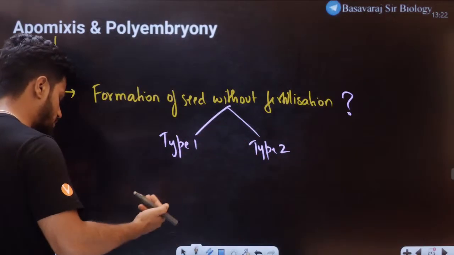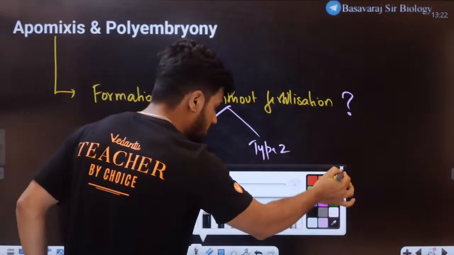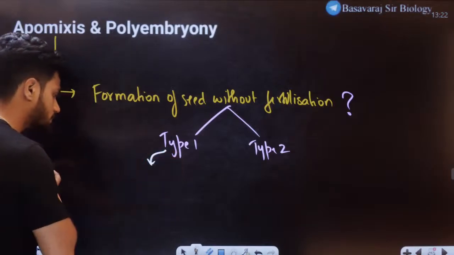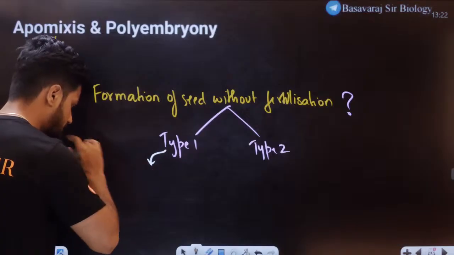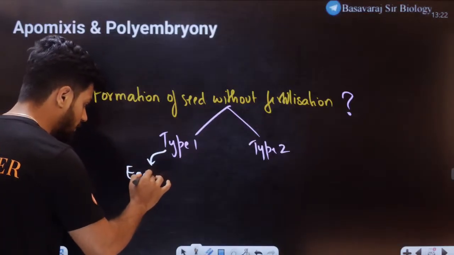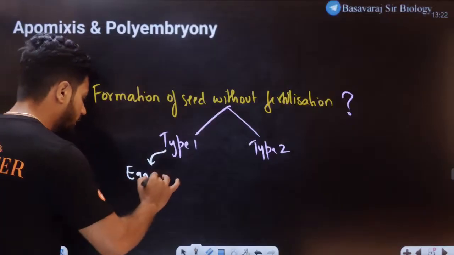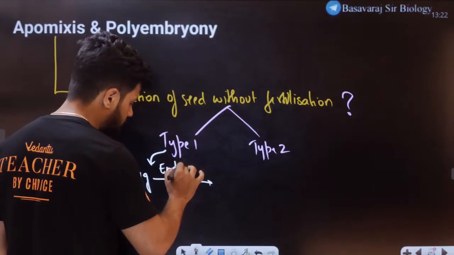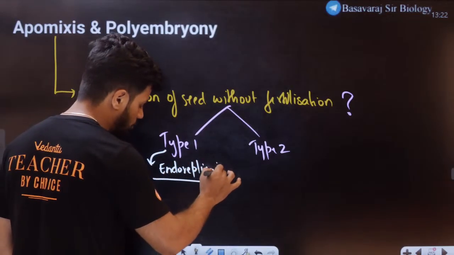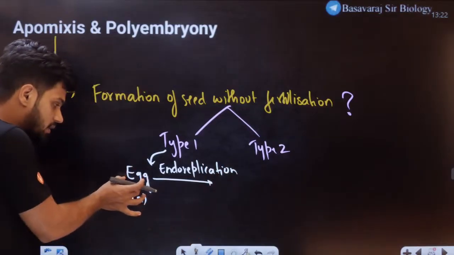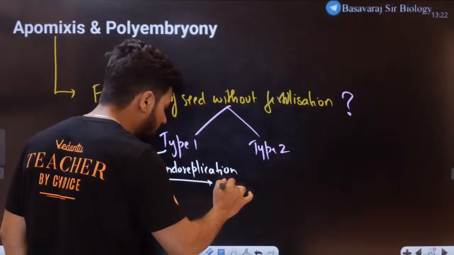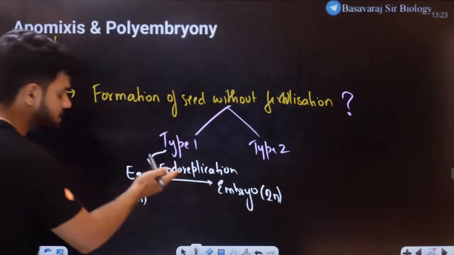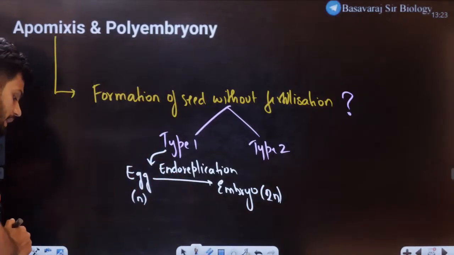What exactly happens in the case of type 1? Understand very carefully. In type 1, the egg before fertilization, which is haploid, undergoes something called endoreplication. This haploid egg will directly convert into an embryo, which is diploid, and develop into the entire embryo.